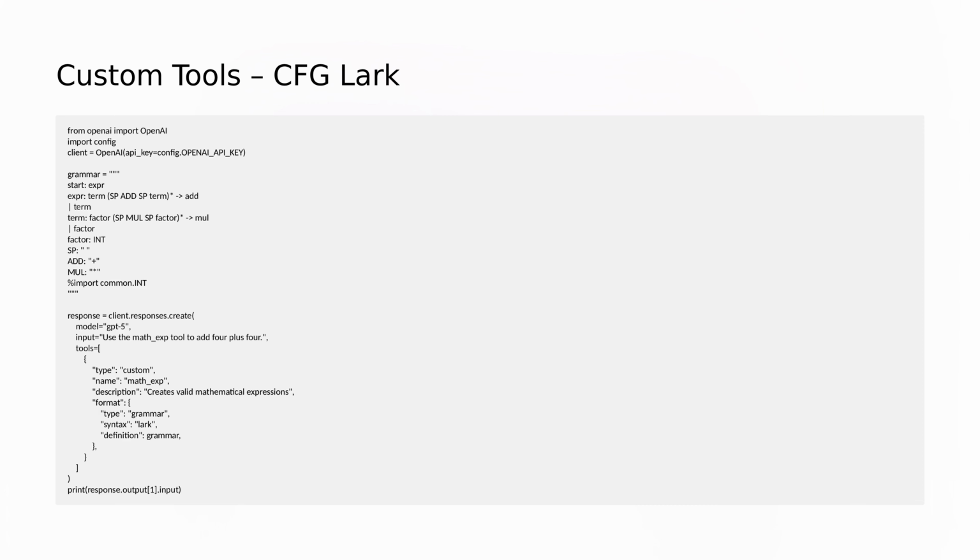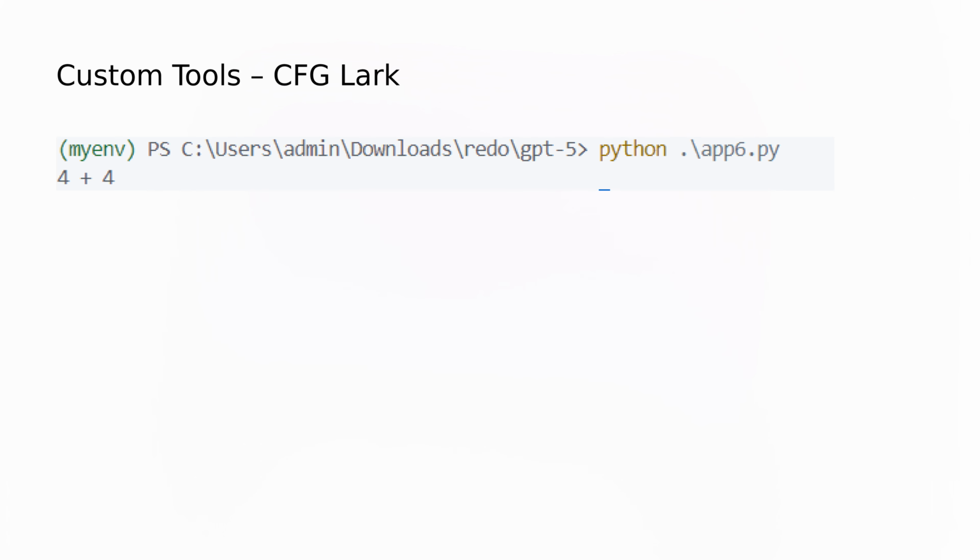This code defines a math expression tool that uses a context-free grammar, CFG, and what's known as Lark syntax to constrain outputs. The Lark grammar enforces that valid responses follow simple arithmetic expressions built from integers, addition, multiplication, and spaces, making sure that the model emits only syntactically valid math expressions. The request asks GPT-5 to use the math expression tool to add 4 plus 4. The code outputs 4 plus 4 that conforms to the defined grammar. Again, no actual execution is happening here.